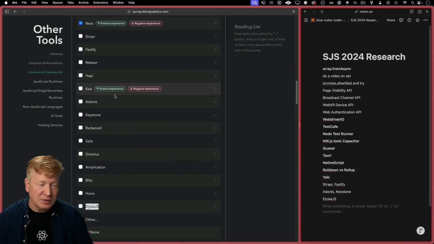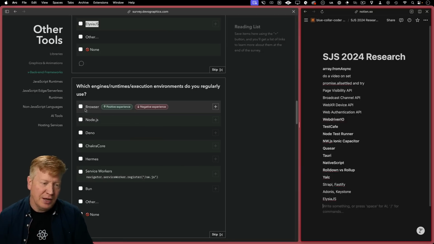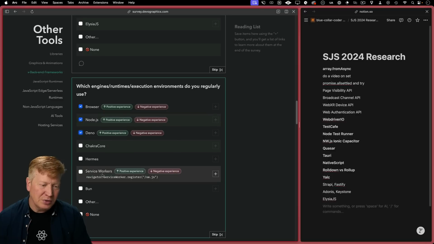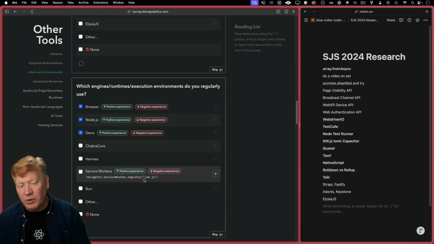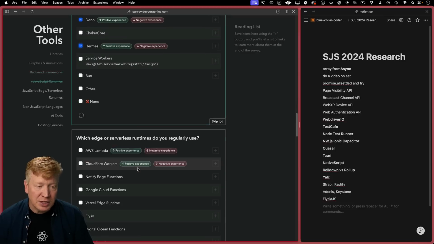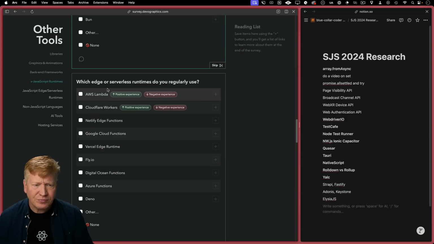These are fantastic ones. All right, so runtimes. Yeah, I'm using the browser on the daily. I'm using Node, Deno, Bun should be in there, and it is. I don't use service workers. I mean, a lot of the frameworks that I use will build service workers for me. I don't actually build them myself. Hermes, yeah, absolutely. With Expo, you get, I think, the Hermes engine.